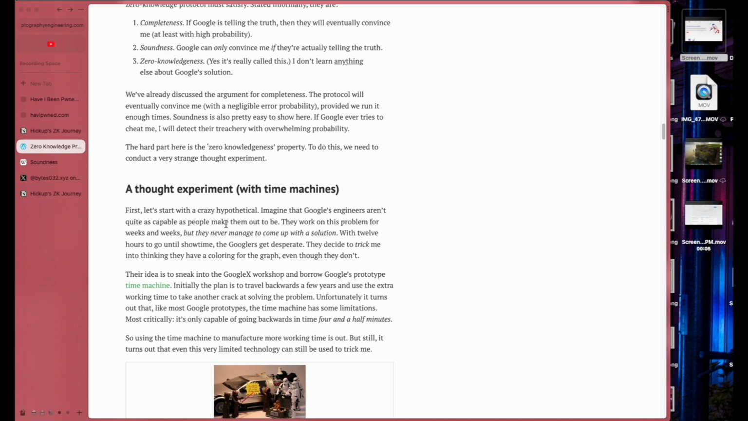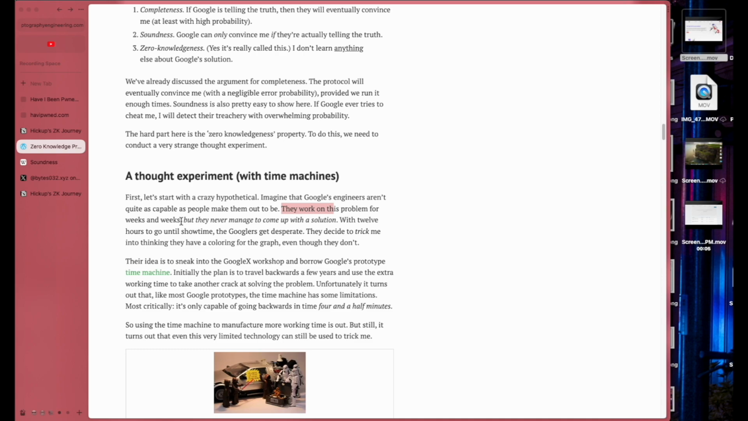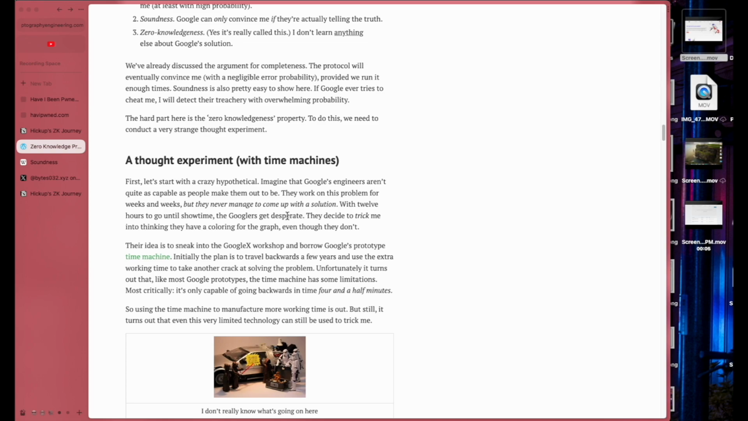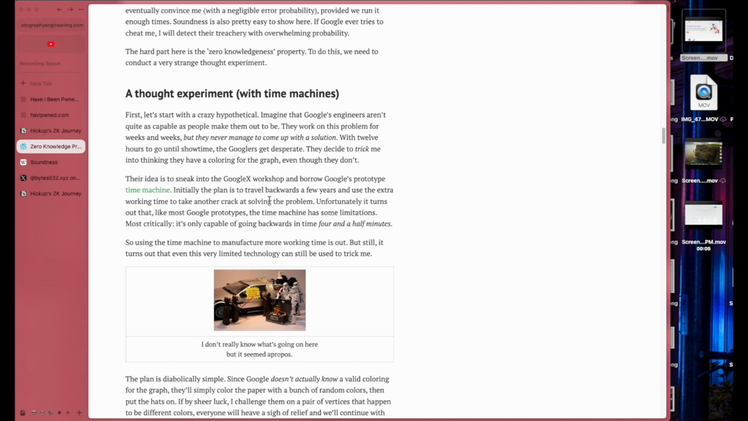Imagine that Google's engineers aren't okay. They work on this problem for weeks and weeks, but they never manage to come up with a solution. With 12 hours to go until showtime, the Googlers get desperate. They decide to trick me into thinking they have a coloring for the graph, even though they don't. The idea is to sneak into the Google X workshop and borrow Google's prototype time machine. Initially, the plan is to travel backwards a few years and use the extra working time to take another crack at solving the problem. Unfortunately, like most Google prototypes, the time machine has some limitations.